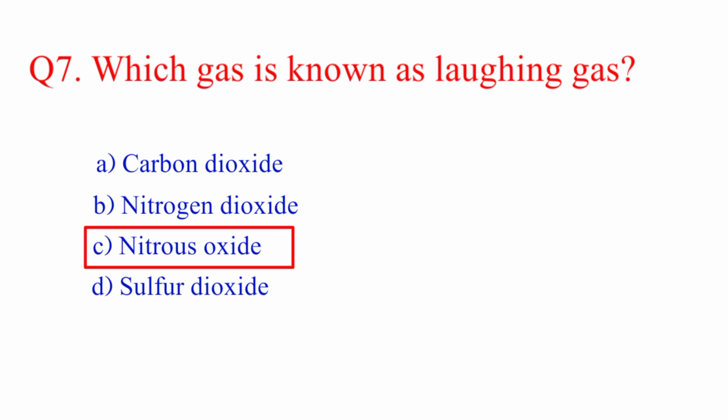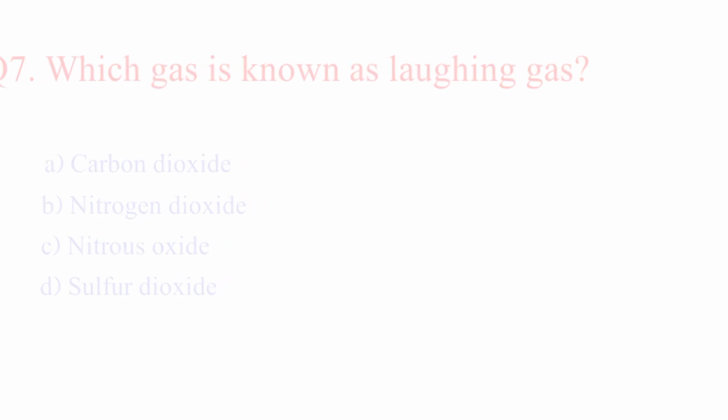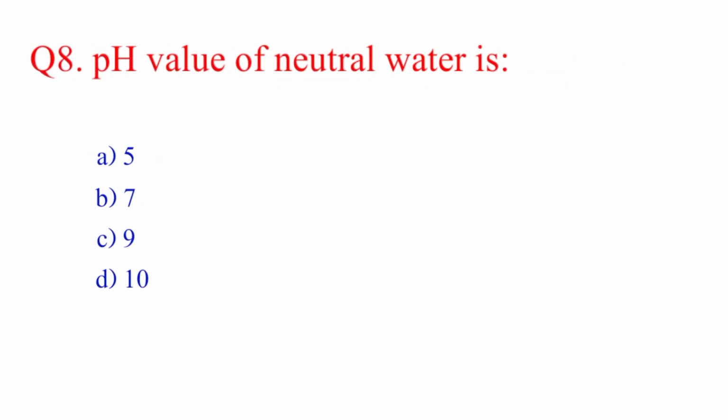Question number 8. pH value of neutral water is? Option A 5, option B 7, option C 9 and option D 10. The right answer is option B, 7.